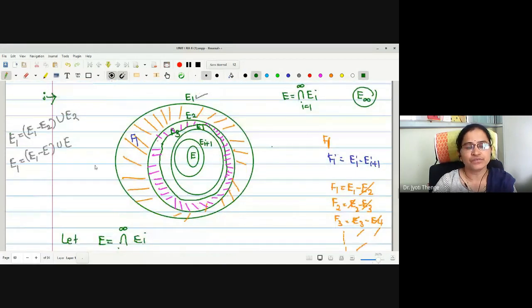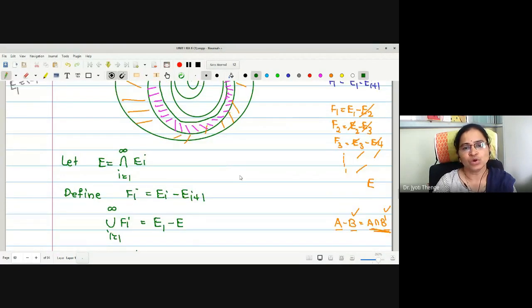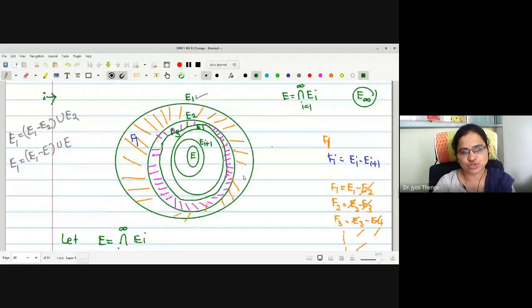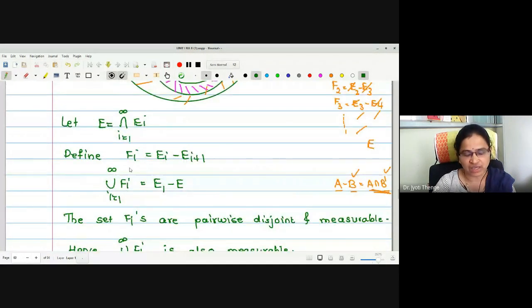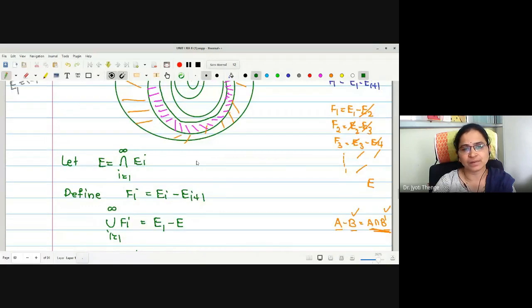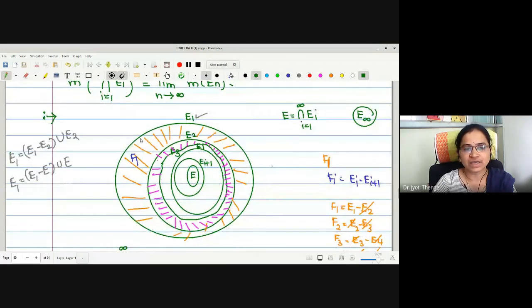For this, initially we have just drawn the sketch to understand. Later, we know that this measure is countably additive for pairwise disjoint sets. Now, just to make a collection of pairwise disjoint sets, we have defined a new set Fi to be Ei minus Ei plus 1. Therefore, what is the Fi actually?